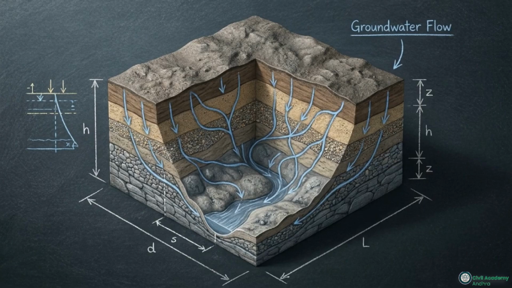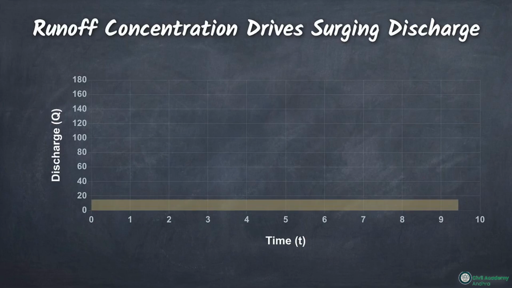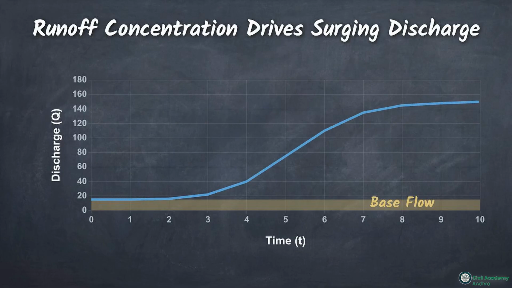When the intense net rainfall hits, the system reacts. Discharge surges upward along the rising limb. Physically, this steep climb maps the rapid concentration of overland surface runoff finally reaching the main channels.